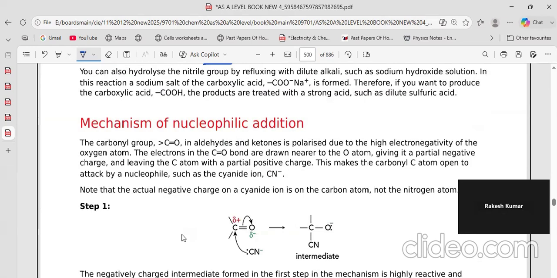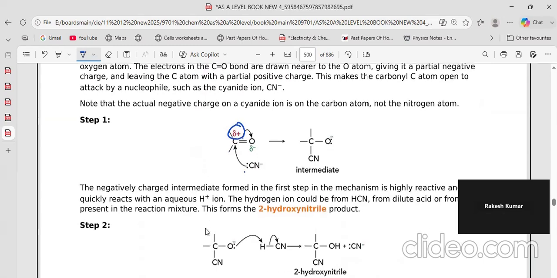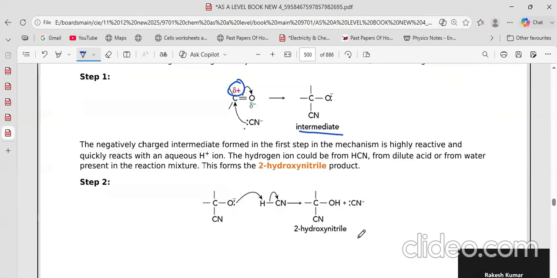First, the CN will attack. Always the arrows start from the electrons, because the electrons are the main force of any reaction, and they are getting attracted. They jump towards the positive carbon because of the dipole here, and then this intermediate is formed. Intermediates are something which forms between a reaction, and they can be isolated if they are very stable, otherwise no.